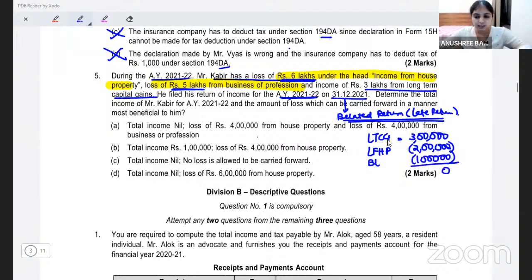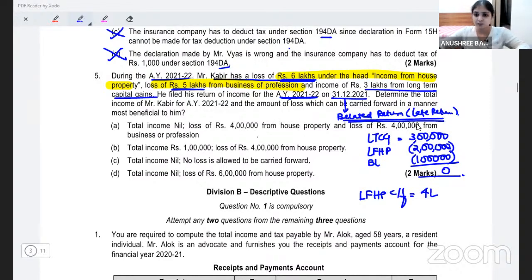So my total income will be 0. And what are the losses that I will carry forward? I am filing a late return. So I cannot carry forward business loss. I will be able to carry forward only loss from house property. The balance 4 lakh I will carry forward.